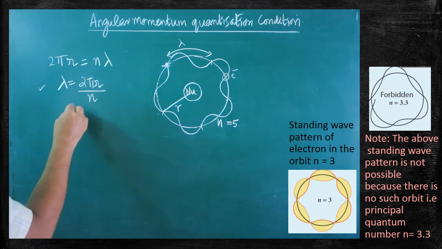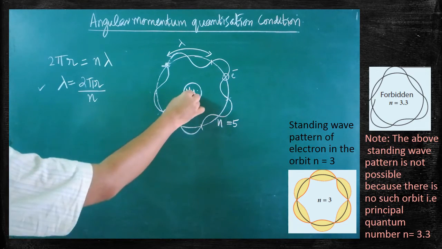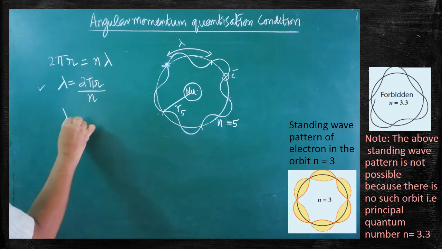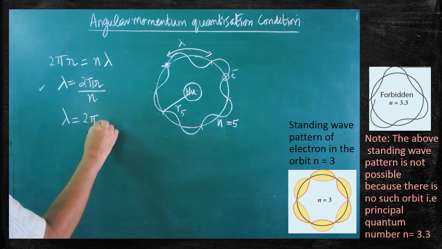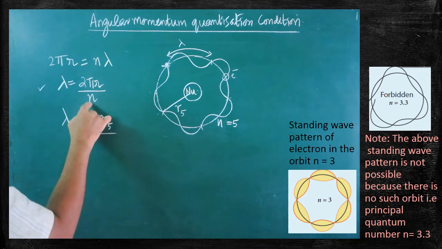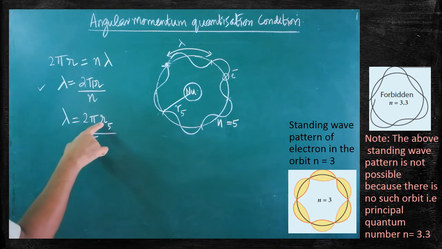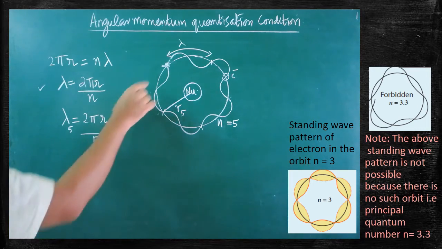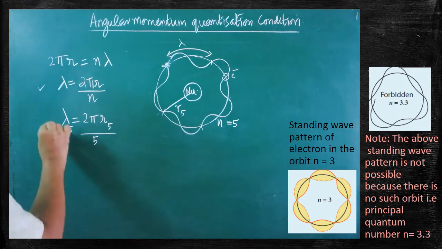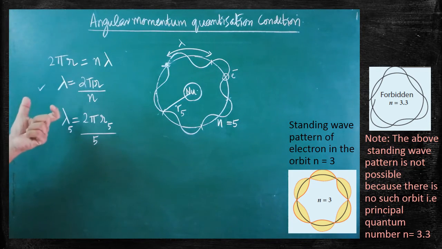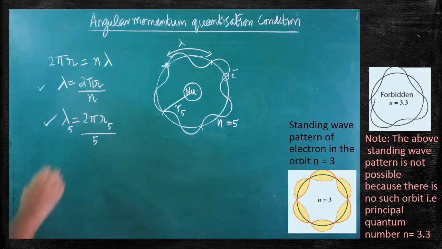Are you clear? For example, if n is equal to 5, the radius of the fifth orbit can be taken as r5. So substitute here: lambda is equal to 2 pi r, where instead of r, the radius of the fifth orbit r5 must be substituted, divided by the principal quantum number 5. By knowing the value of the radius of the fifth orbit and substituting the principal quantum number, we are able to calculate the wavelength of the standing wave which is created by the electron. So in the same manner we are able to calculate the wavelength of the electron in any orbit. So very simple one. Are you clear?